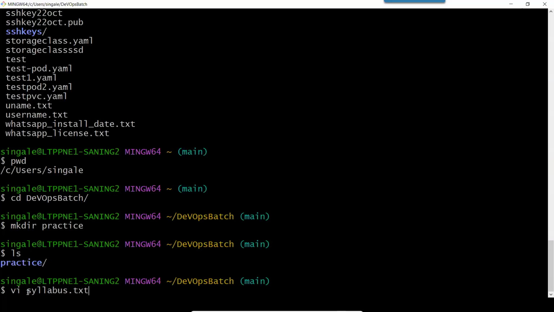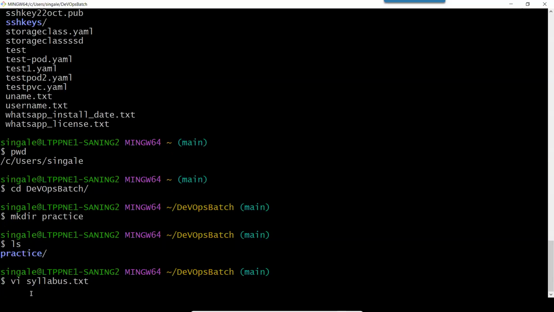So here, as you see, you don't see any icons, you don't see any buttons, you don't see any graphics. It is all running on the command line. So I will use VI. VI is the editor in Linux, just like your Notepad. I will type VI, and then I will give the name of the file which I want to create. So let's say I want to create the file syllabus.txt. I will type syllabus.txt and I will press enter.